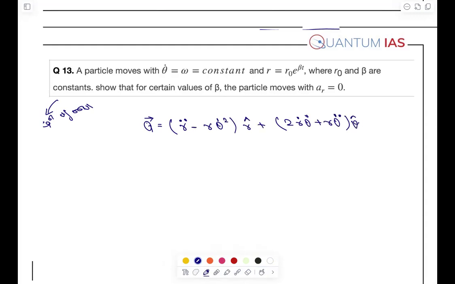So this is the acceleration in polar coordinates. Now you know that this is my radial acceleration and this is my tangential acceleration.